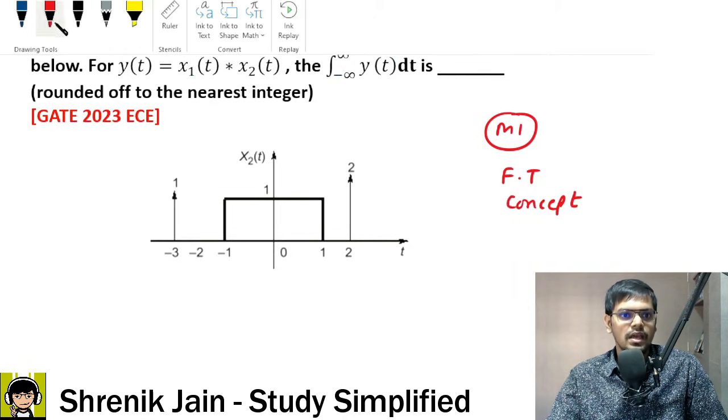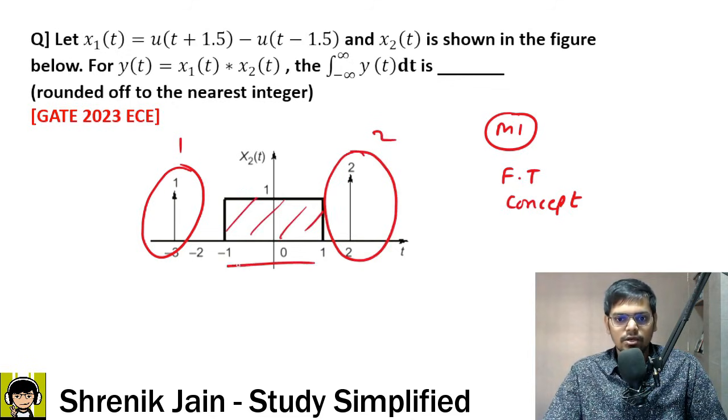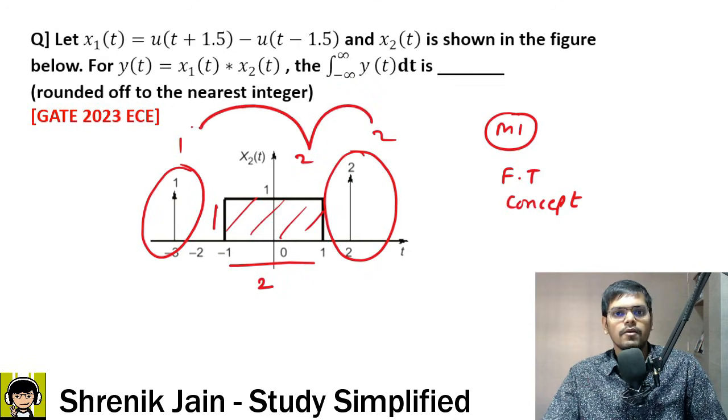Can you comment on the area? Sir, here the area is 1. Here the area is 2. Sir, here we can find the area of the rectangle. So base into height. Base is 2, height is 1. So area is 2. So final area is 2 plus 2 plus 1, 5.